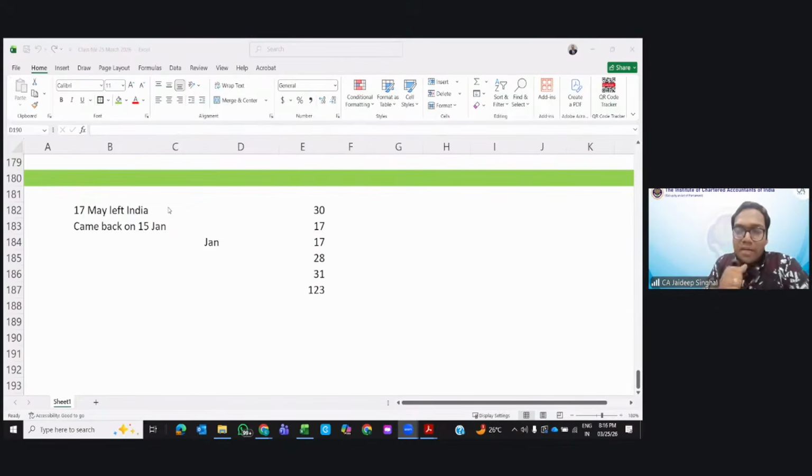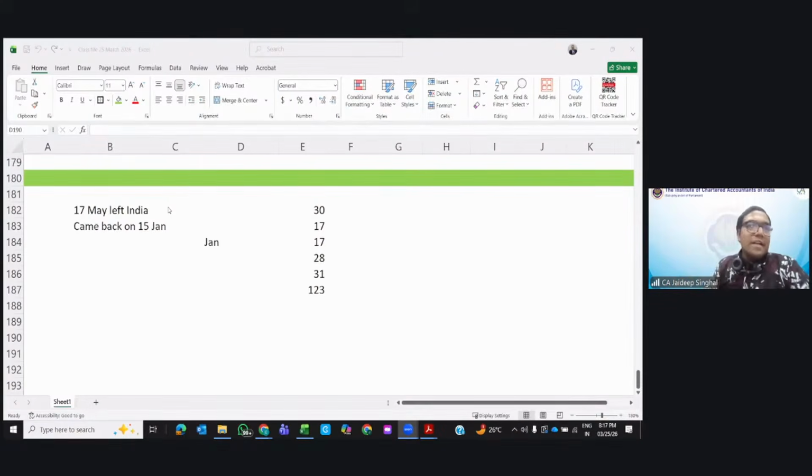Let's suppose, whatever is the additional tax. Earlier there was a tax of 1 lakh. Now in the updated return there is a tax of 1,50,000. How much is the additional? 50,000 is the additional. Everyone with me till here? Earlier in the original return there was a tax of 1 lakh. Now in the updated return there is a tax of 1,50,000. 50,000 is the additional. They will say, okay, on this additional tax we will charge you an additional 25%. They will charge you an additional 12,500. You need to pay that tax.